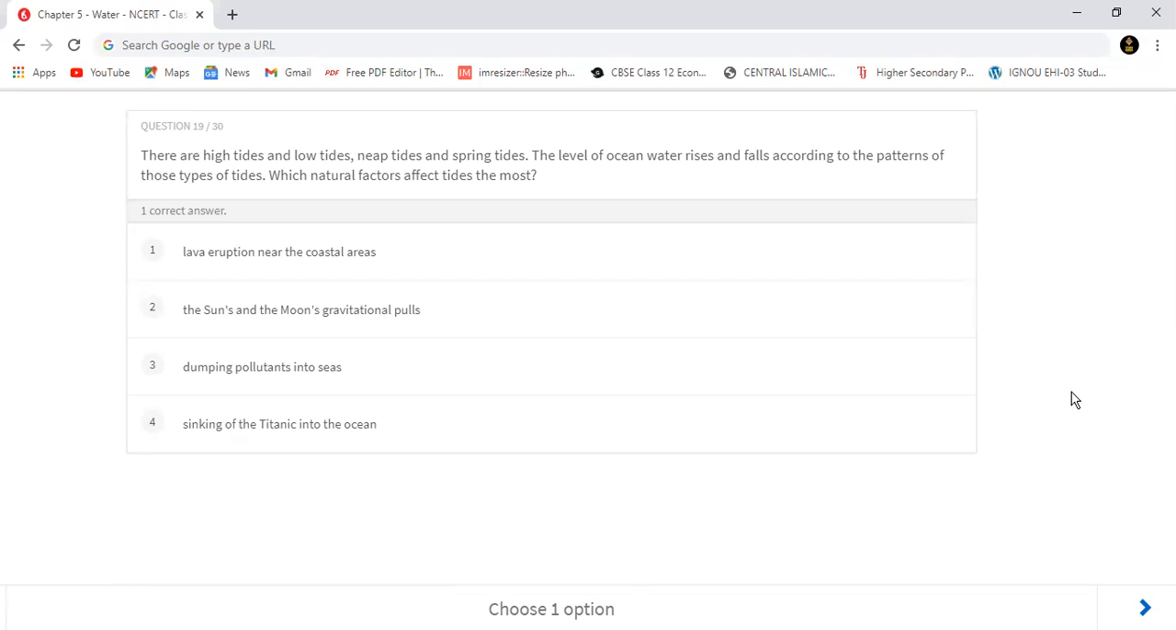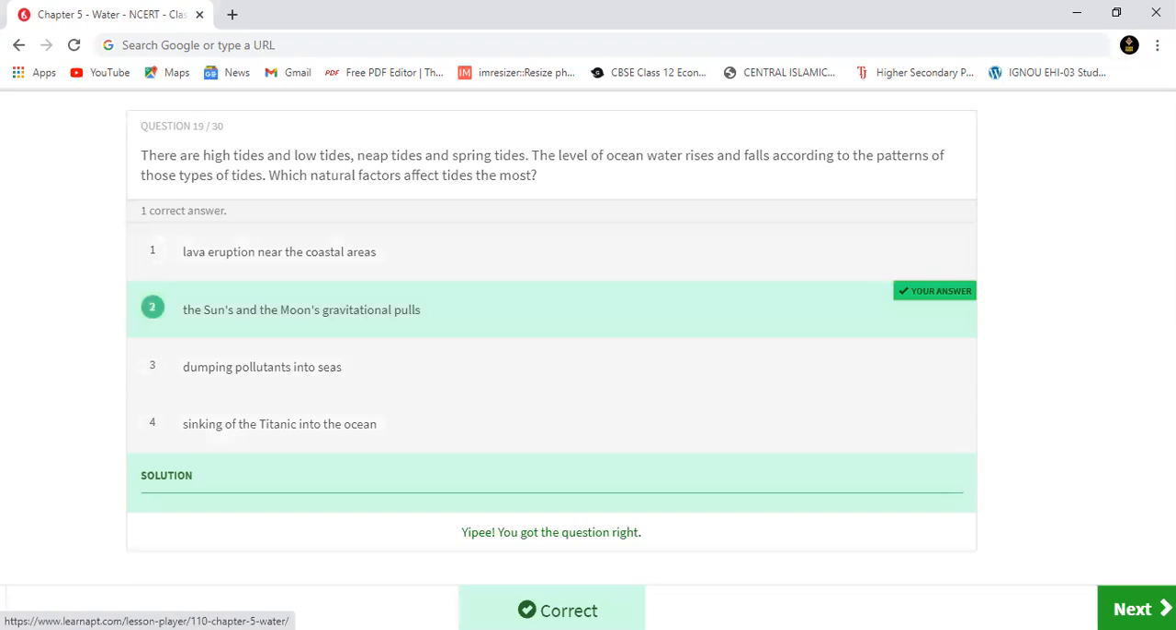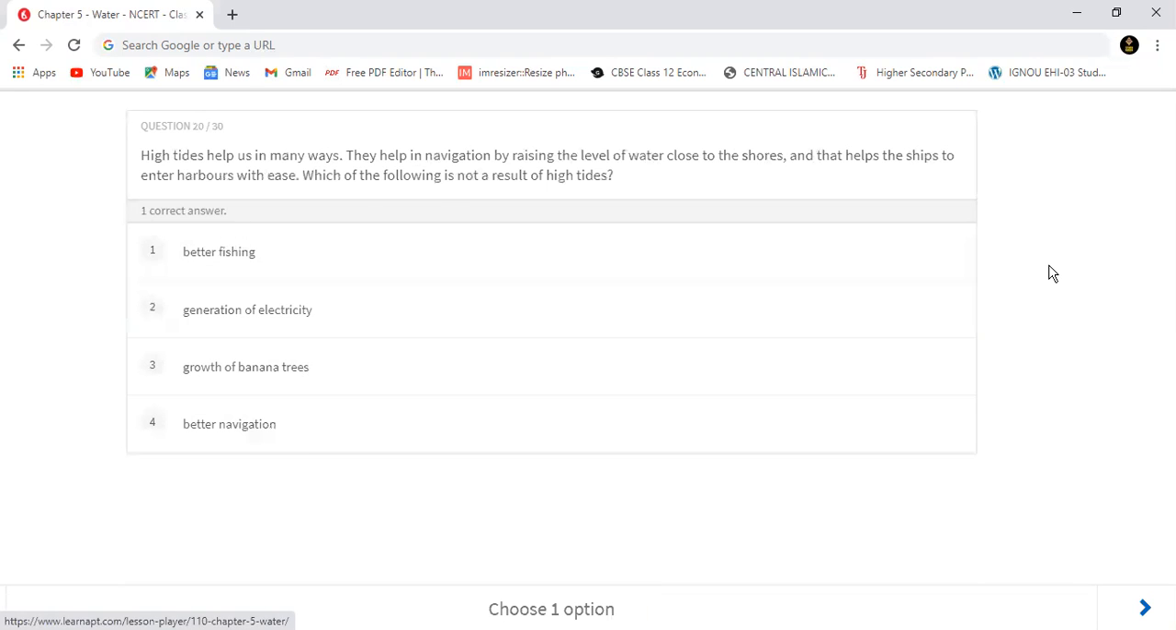Natural factor पूछा जा रहा है, तो dumping pollutants into seas भी गलत हो जाएगा. अब 1 और 2 में select करना है. So it will be option number 2, the sun and the moon's gravitational pulls. Done. Now moving to question number 20.